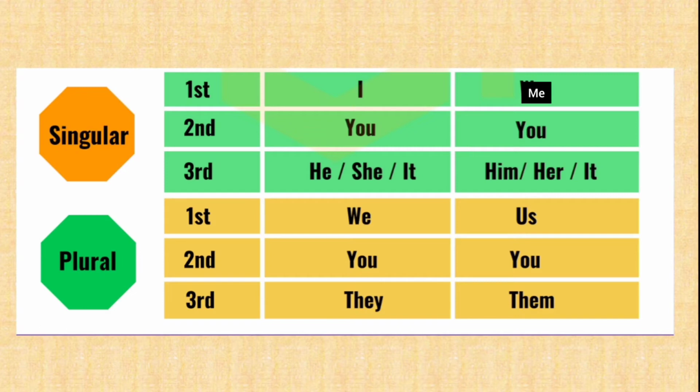Now what is the second person? The second person refers to the person to whom one is speaking. That is the listener. For example, in this video, I am speaking and all of you are listening to me. So you are the listener. So the pronouns that I am using to explain this lesson to you are mostly you.